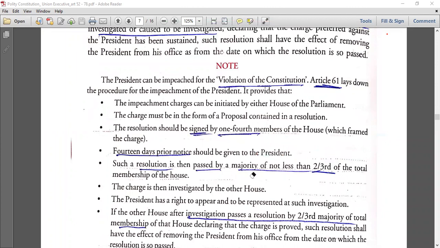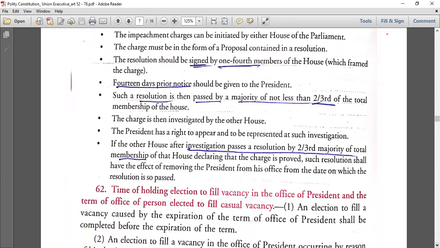Such a resolution is then passed by a majority of not less than 2/3 of the total membership of the house. The charge is then investigated by the other house. So the president has the right to appear and be represented at such investigation. If the other house after investigation passes a resolution by 2/3 majority of the total membership of that house declaring that the charge is proved, such resolution shall have the effect of removing the president. From that day he will be removed.